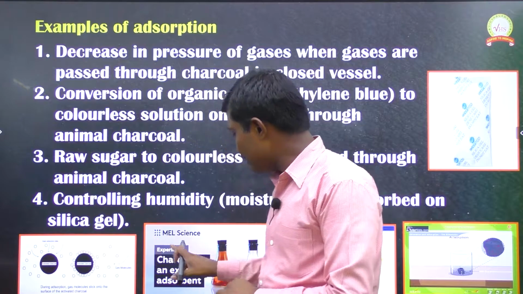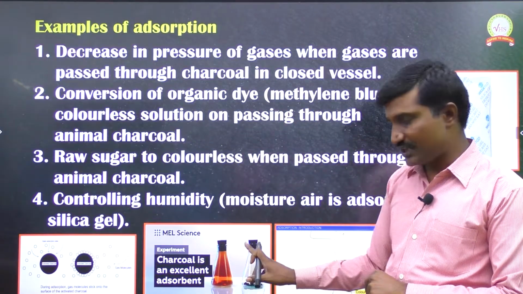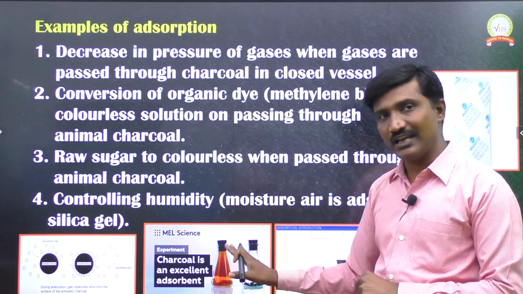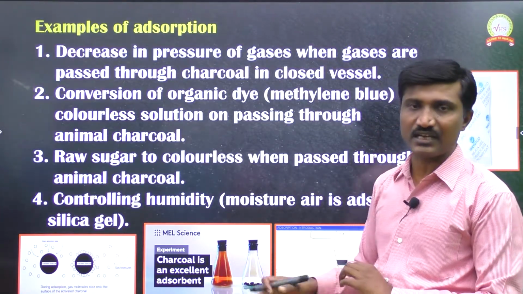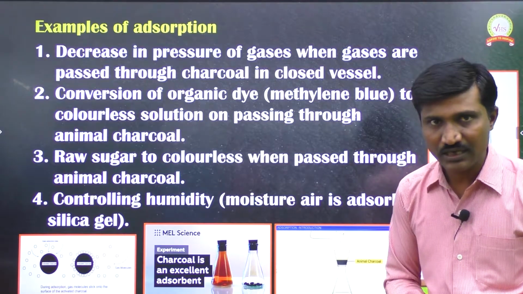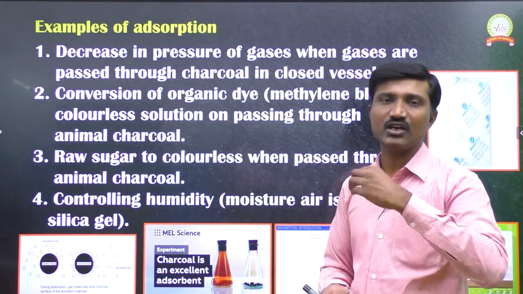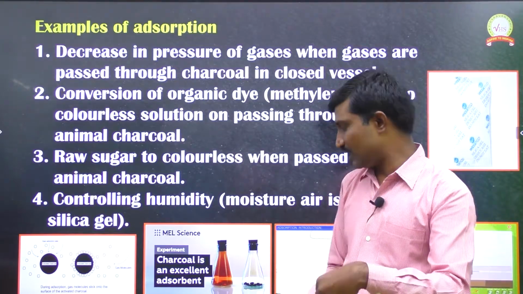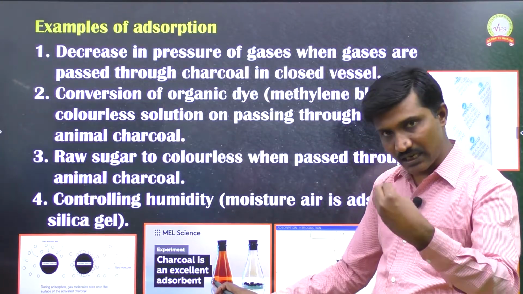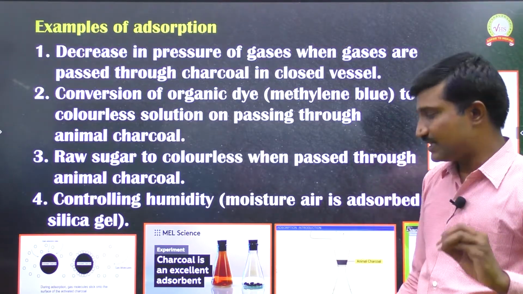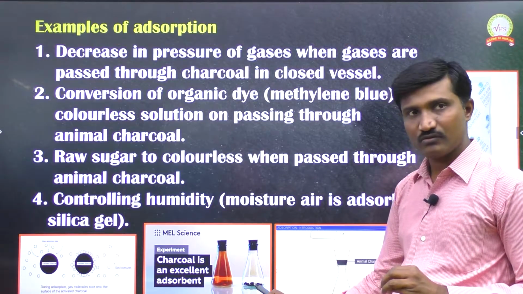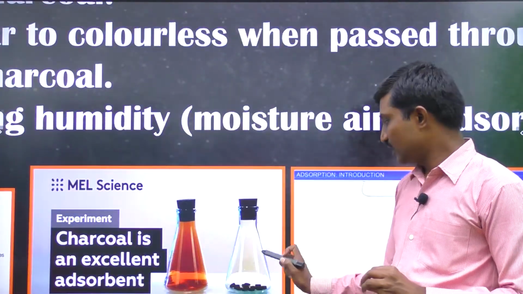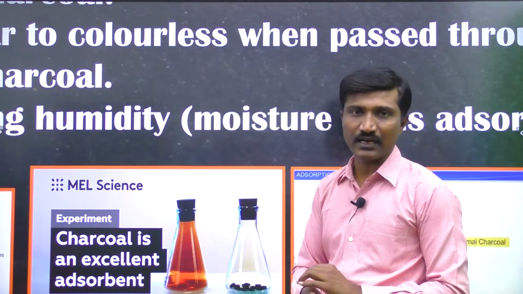And if you want to convert a colored substance to a colorless one, that is, a mixture in a colored state, if you want to convert that colored solution to a colorless solution, then we have to keep activated charcoal in that colored solution. If you keep the activated charcoal in the colored solution, the colored particles adsorb on the charcoal. Since colored particles are adsorbing on the charcoal, the remaining part is colorless.